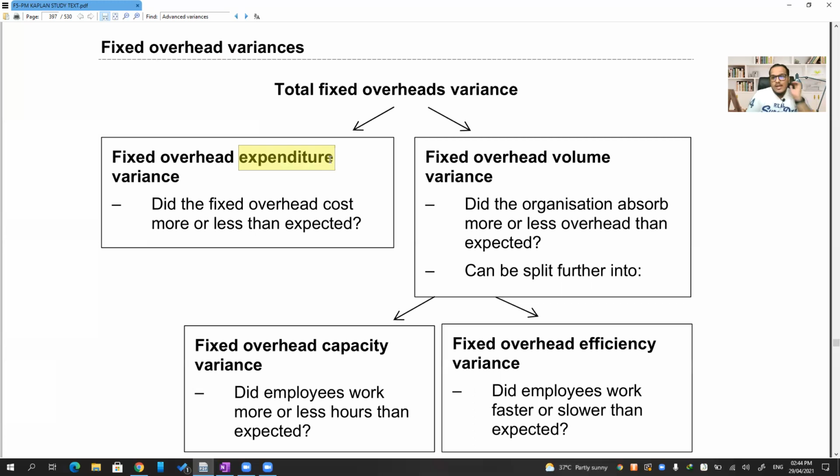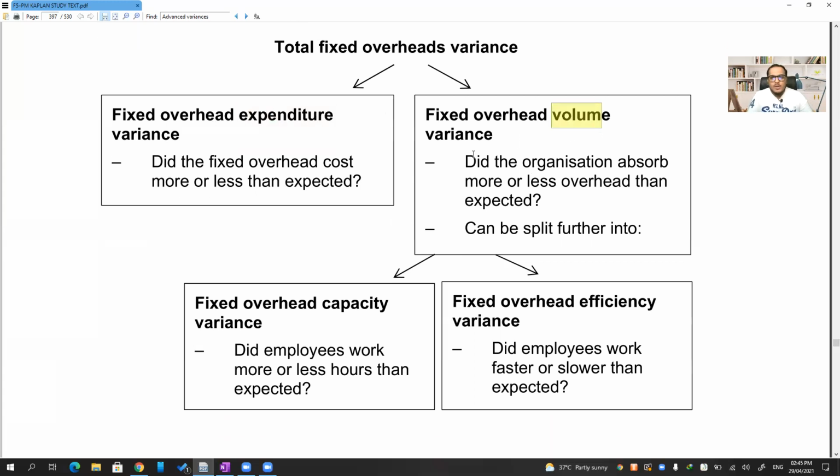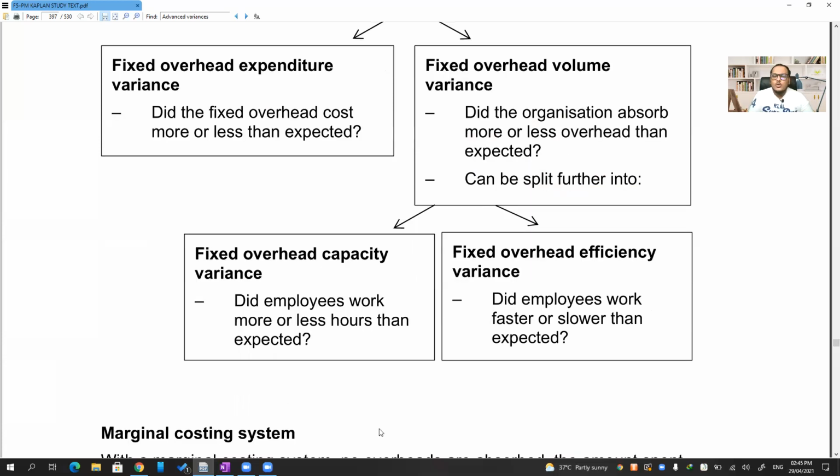Then coming to the volume part, please understand fixed overhead can be absorbed on the basis of number of units or number of labor hours or number of machine hours or ABC, whatever it is. So volume is the key factor. Volume variance is related to your absorption. Did the organization absorb more than expected or less than expected? This could be because of two reasons: because of the capacity change or because of the efficiency change.